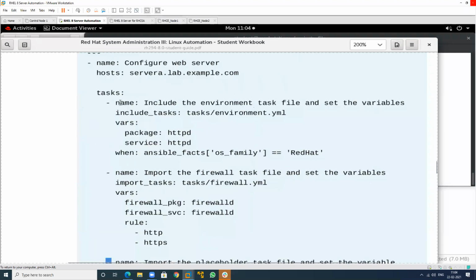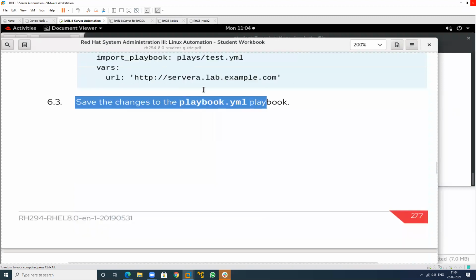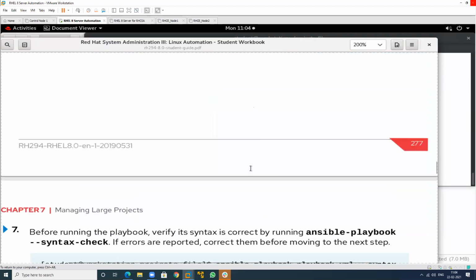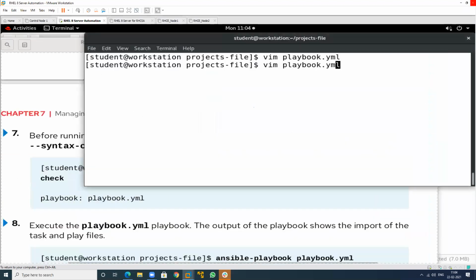Then what is this? Save this whole playbook, which I have already saved, and check with syntax check. So I will use the syntax check here: ansible-playbook with --syntax-check.